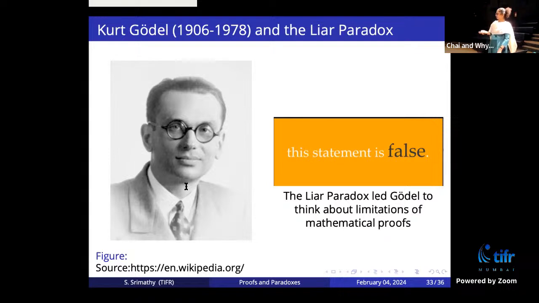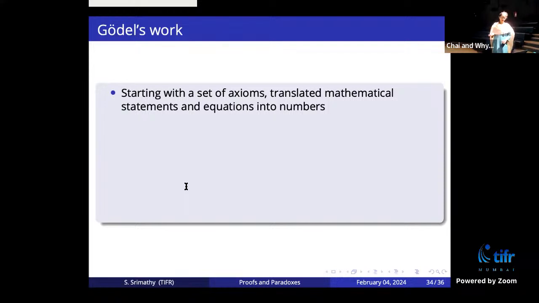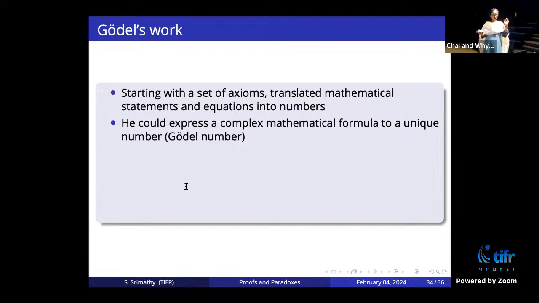So he did some work on this, and briefly his work is the following. He started with a set of axioms, like we do in mathematics. You start with a basic set of rules, axioms, like you have axioms for natural numbers. You start with this, and then you build some theory on it. He translated mathematical statements and equations into numbers. Each equation had a number associated to it. Each formula had a number. Every formula, complex and non-complex, he associated a unique number to.